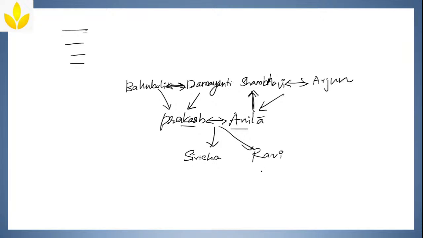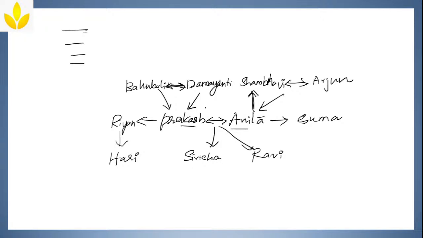And if Prakash has a brother, for example, Riyan, and if Anita has a sister, for example, Suma, and if they have kids, Riyan's kid is Hari. Now, after this, I think we'll stop here. If we understand this much, it is enough.